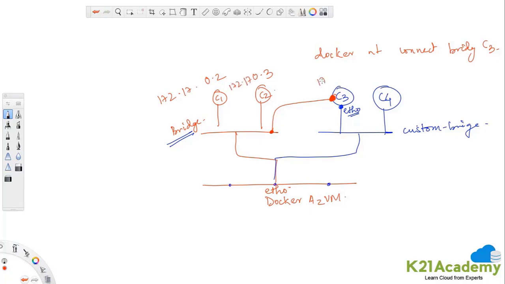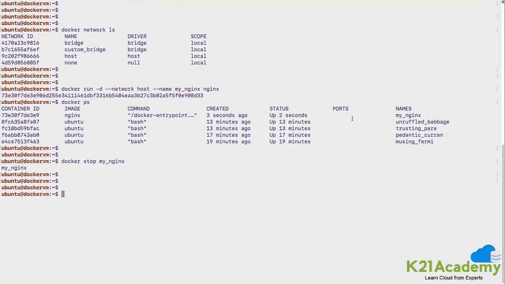Okay, so here it would get 172.17.0.4, and for this Ethernet interface, the IP address would be 172.18.0.2, and this container has 18.0.3. So if I want to communicate via this IP address to these two containers, I should be able to communicate. This communication is possible. But if I try to reach on this IP address, that communication is not at all possible. So let's quickly connect to the network and show you.